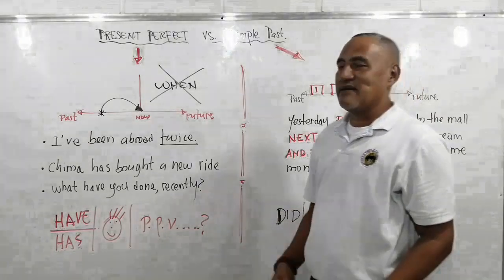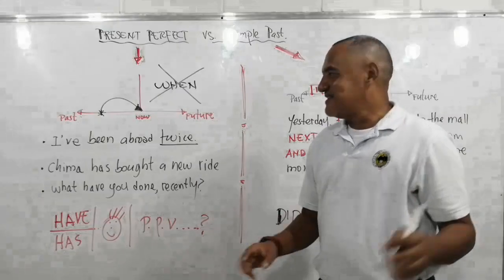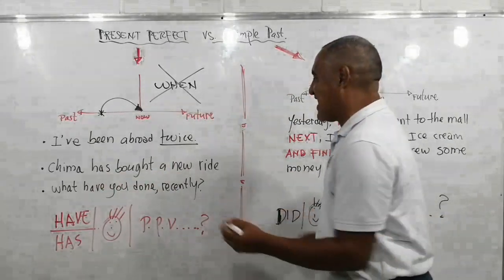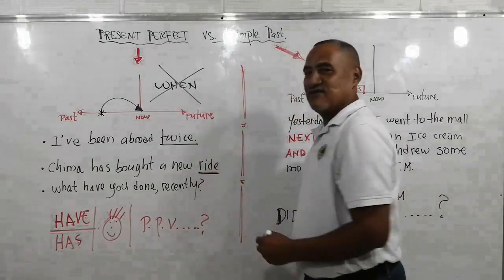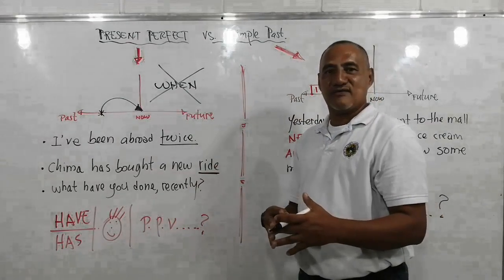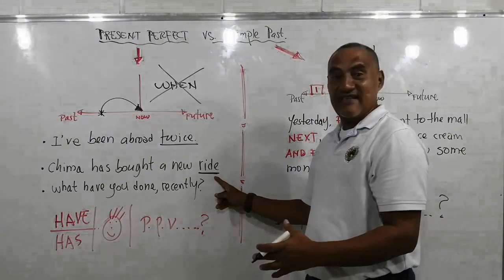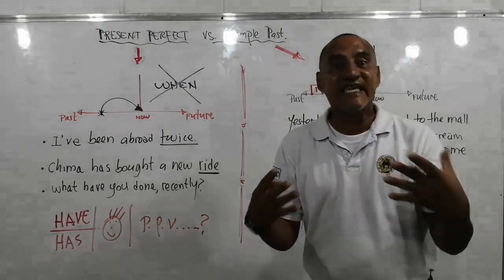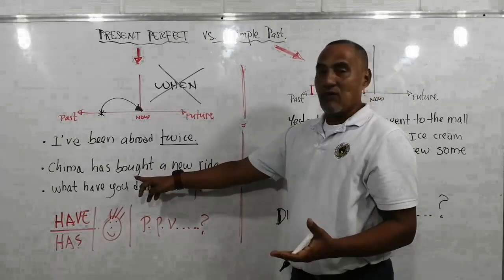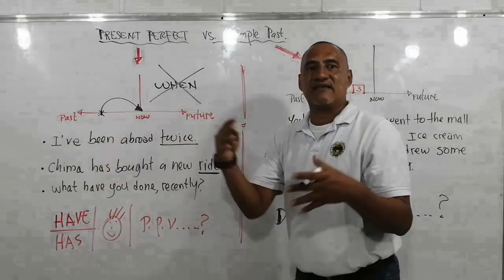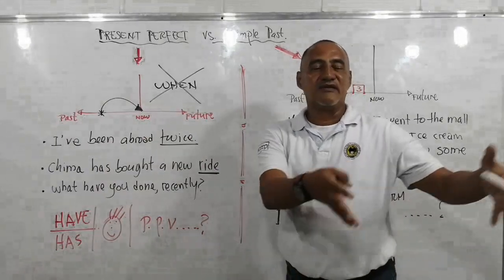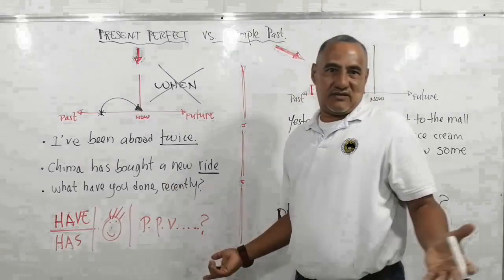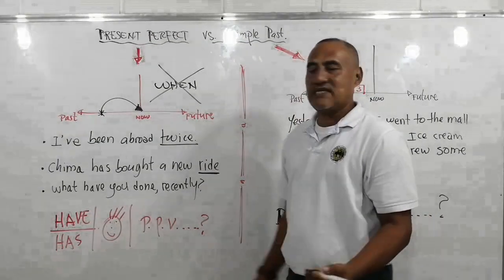Okay? Look at the second example. Yes, our teacher, Shima, has bought a new ride. Yes, a new ride. Él ha comprado una bicicleta, ride, okay? But here, we don't know when he did that action. So that was done in the past and has a result. Now, what is the result? His bike, his new ride, okay? Third, in a question, what have you done recently?